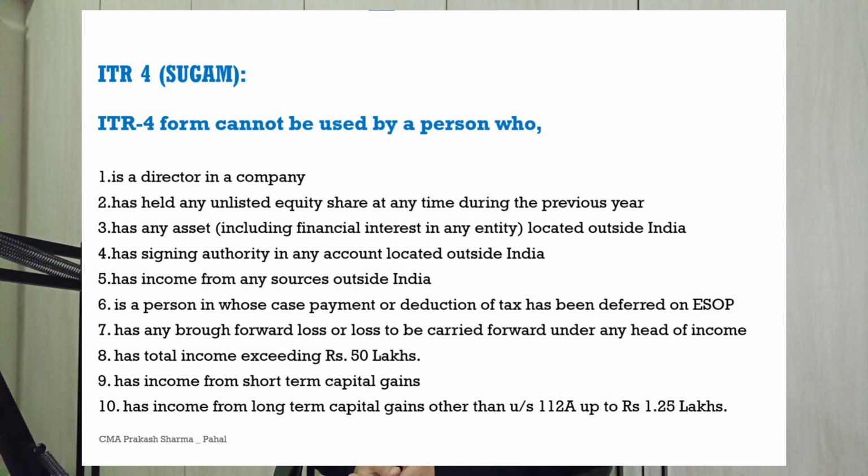ITR 4 cannot be used by a person who: 1. is a director in a company, 2. has held any unlisted equity share at any time during the previous year, 3. has any asset including financial interest in any entity located outside India, 4. has signing authority in any account located outside India, 5. has income from any source outside India, 6. is a person in whose case payment or deduction of tax has been deferred on ESOP, 7. has any brought forward loss or loss to be carried forward under any head of income, 8. has total income exceeding rupees 50 lakhs, 9. has income from short-term capital gains, and 10. has income from long-term capital gains other than under section 112A up to rupees 1.25 lakhs.